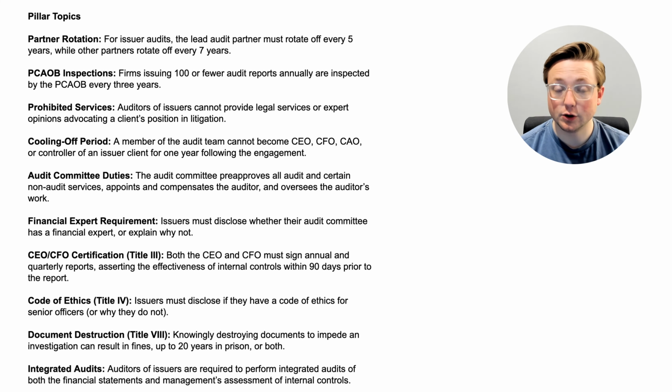Then there's audit committee duties. The audit committee pre-approves all audit and certain non-audit services, appoints and compensates the auditor, and oversees the audit work. Now let's talk about the financial expert requirement. Issuers must disclose whether their audit committee has a financial expert or explain why not.